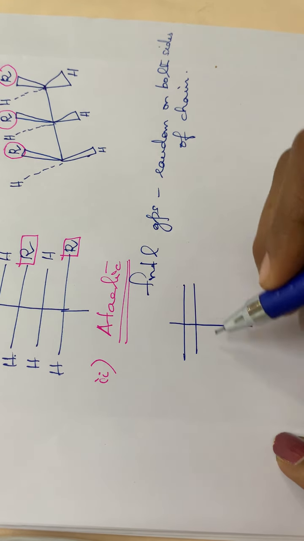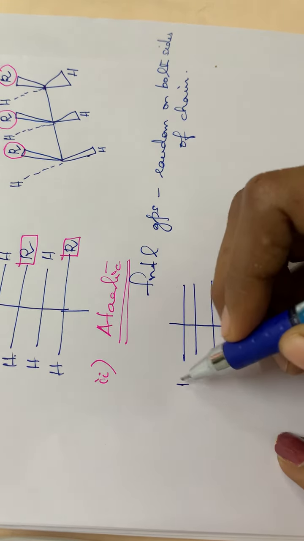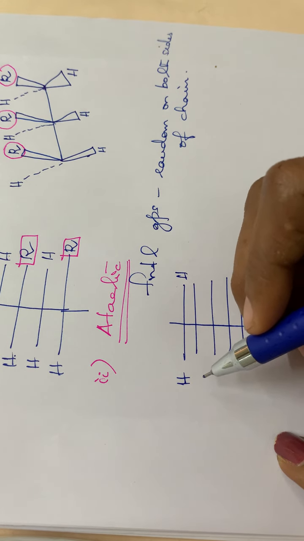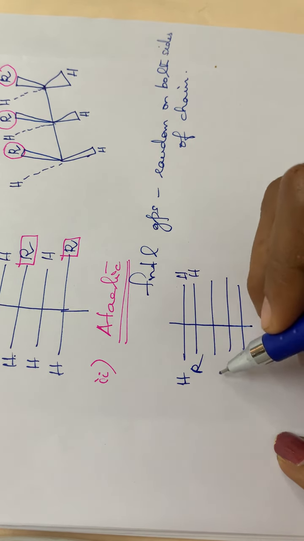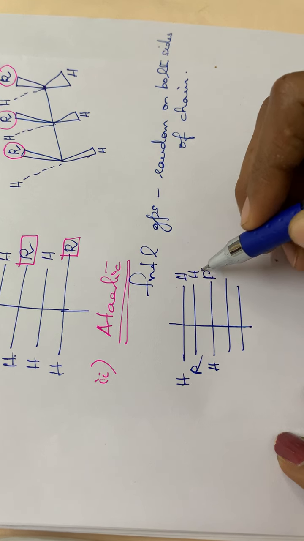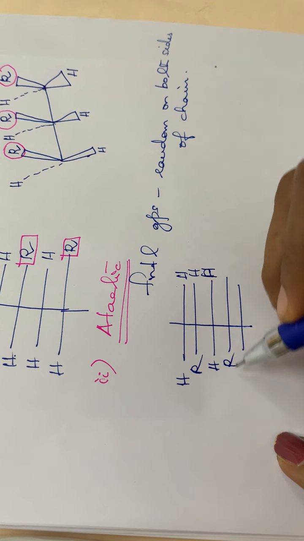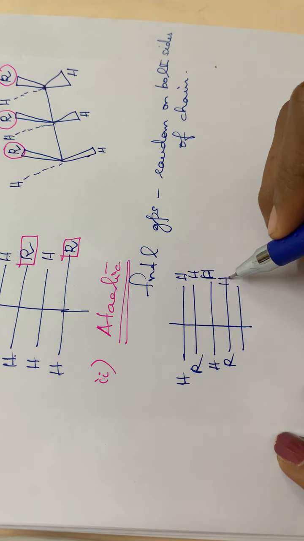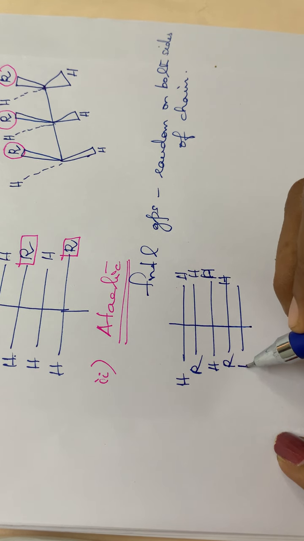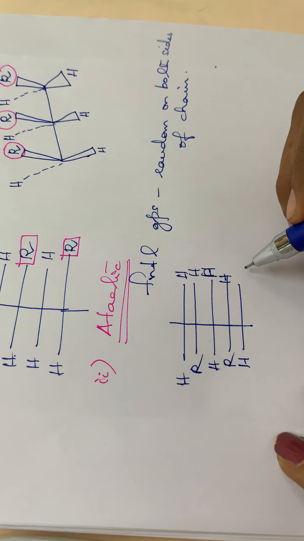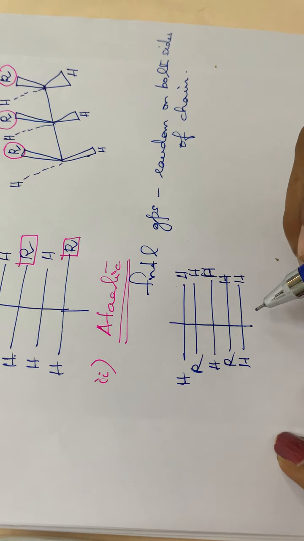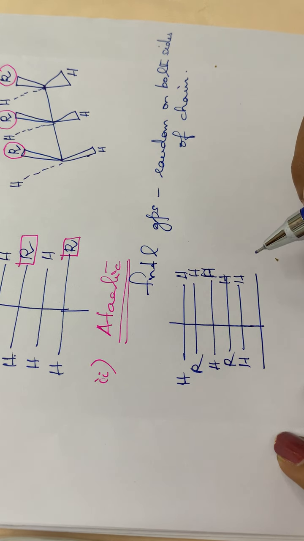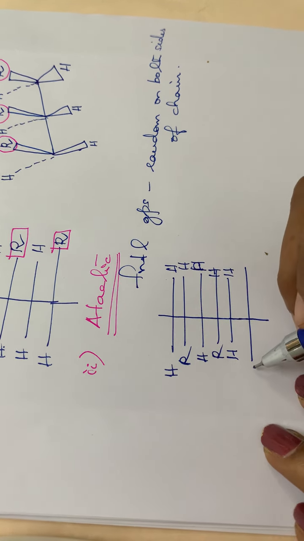Say for example, H H, then R H, then H R, sorry, H H, then again R H, then again H H. Okay, so there is no orderly order for this particular group.